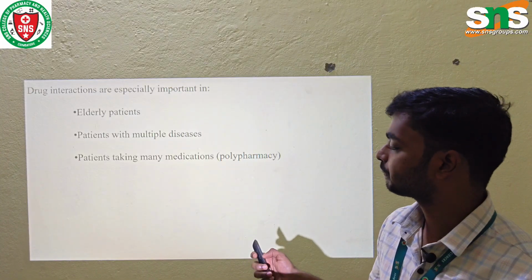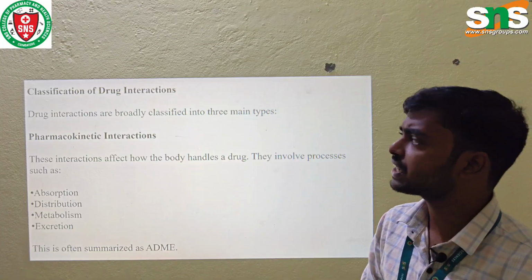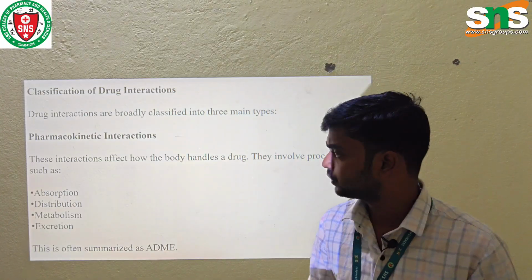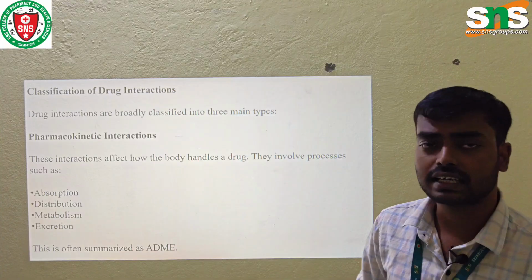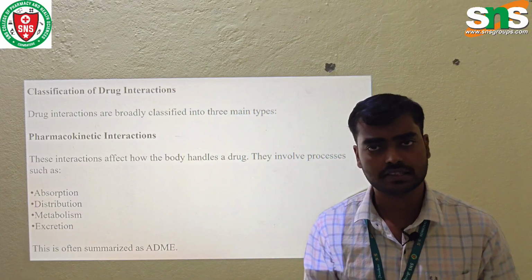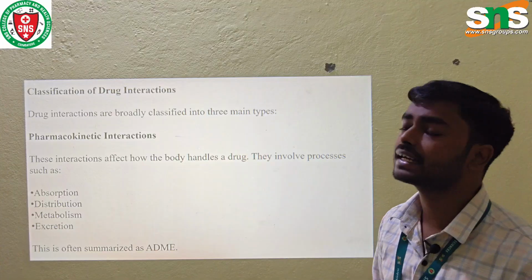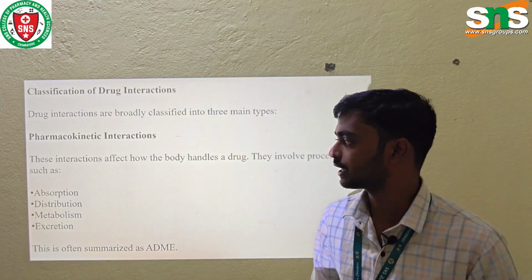Okay. Next, the classification of drug interaction. It is majorly classified into types: pharmacokinetic interaction, pharmacodynamic interaction, and pharmaceutical interaction. Today we are going to see the pharmacokinetic interaction and pharmacodynamic interactions.